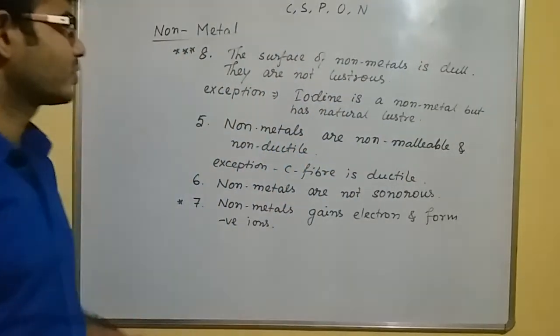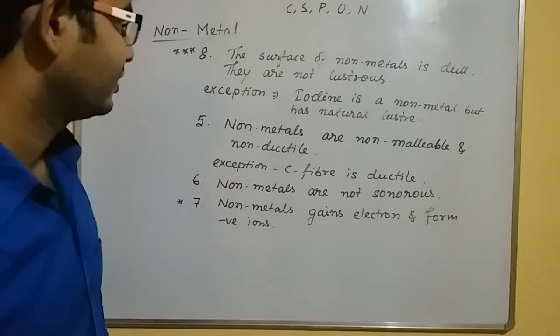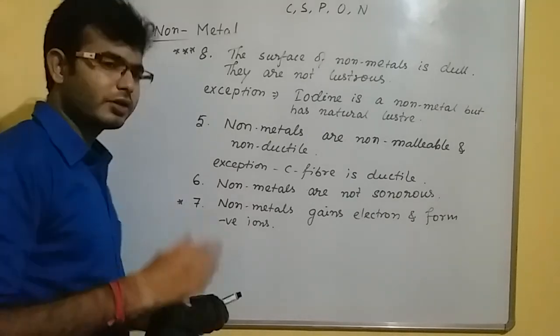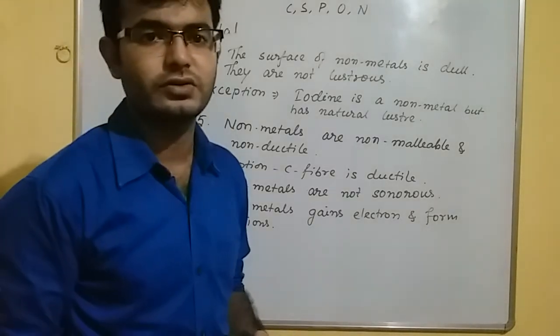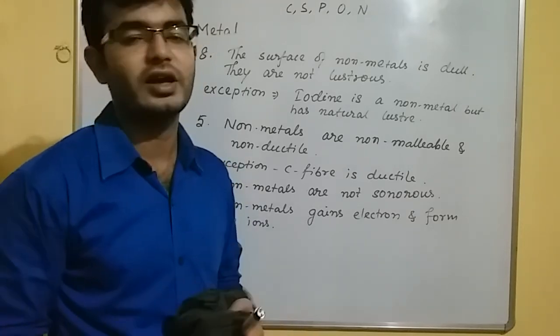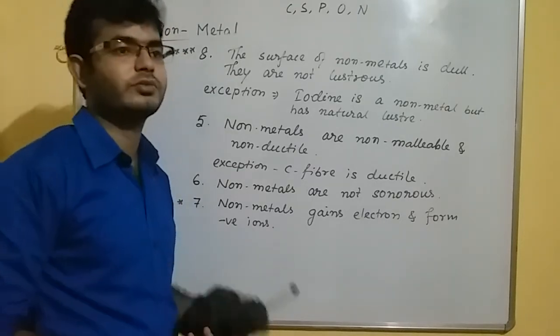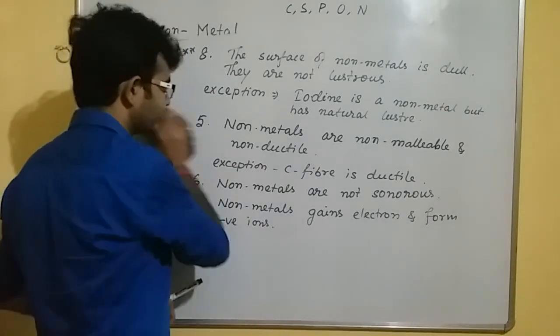Okay, so here is the exception, that is iodine is a non-metal but it has luster. Diamond is also lustrous, okay, but it's not natural. The luster of the diamond depends on the cutting. डायमंड को हम लोग जब कटिंग करते हैं तो उसके बाद उसमें शाइन आता है, उससे पहले नहीं आता है ना.